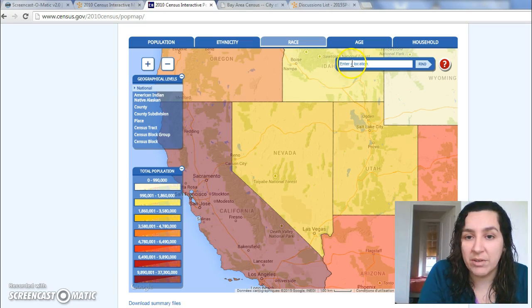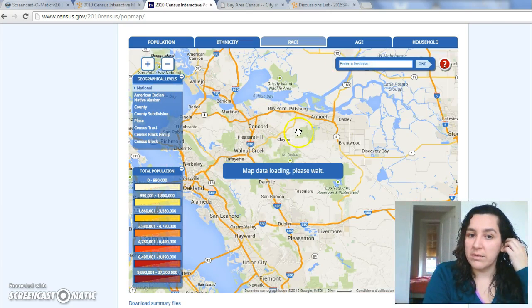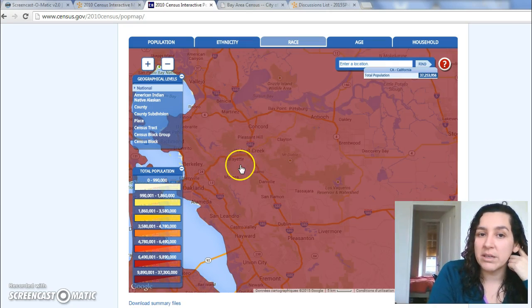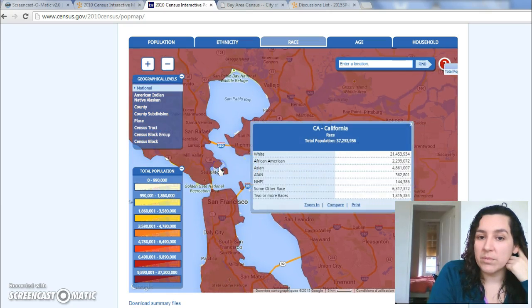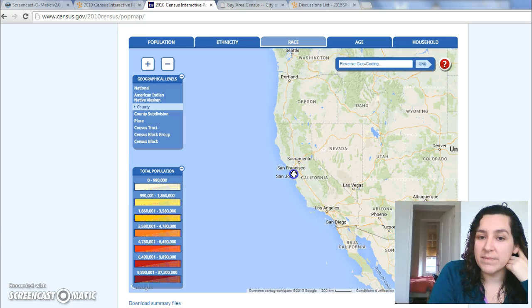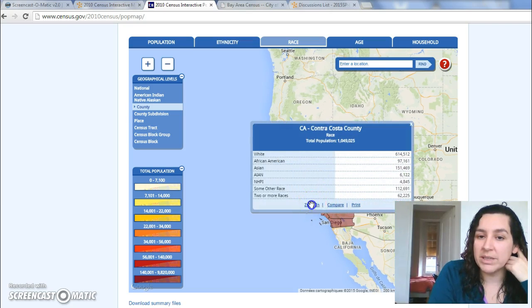I can actually type in a location. So let's say that I wanted to say Contra Costa. And what it'll do is it'll take me right there. It will give me that information, and I can work from there. So what I would do is I would zoom in, click that zoom in button, and now it breaks it up by county, right? So you can see San Joaquin, Solano, Sacramento, Contra Costa. Let's zoom in a little bit more.